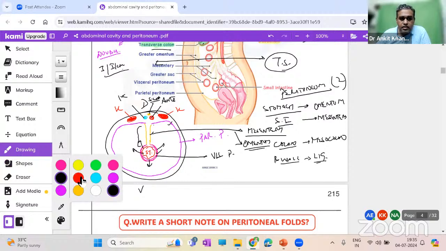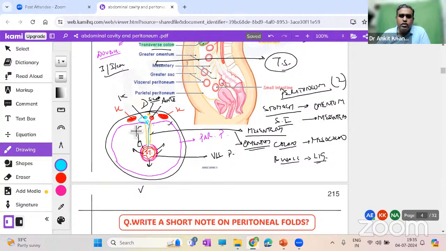So what will happen is, from the aorta, the blood vessels will come and supply the stomach. And from here, the blood vessels will go back. They don't go to the IVC directly, but they form the portal vein. From the portal vein, they go to the IVC. And you can see the spinal cord, so obviously from the spinal cord, we can have the nerves also coming and innervating the stomach.